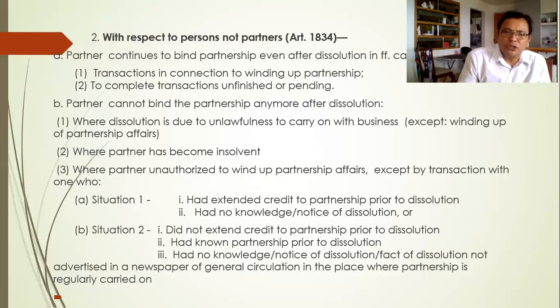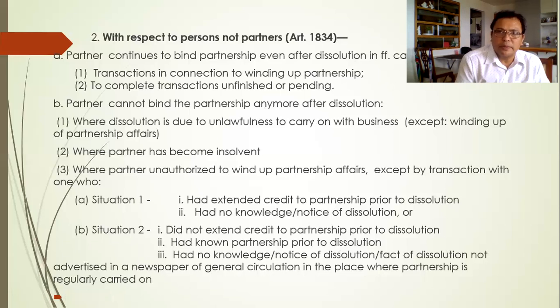So these are the situations where he can still bind the partnership. First, he has no knowledge. Second, he has extended credit to the partnership before the dissolution. Another, there is no extended credit, but he had known the partnership prior to dissolution. So there is already a relationship between the partnership and the third person they are transacting with.